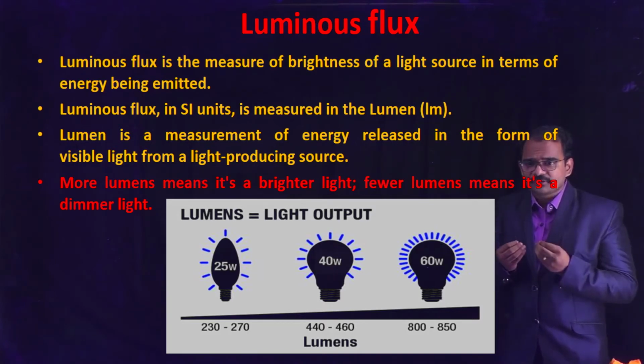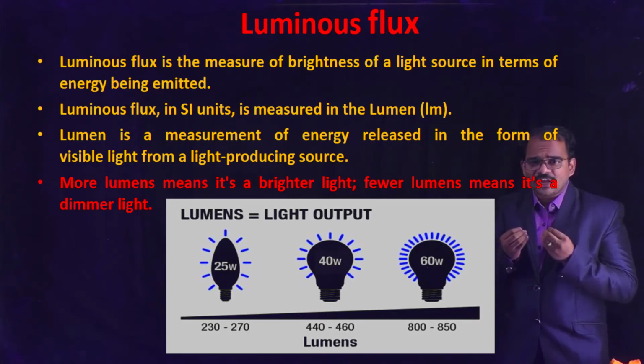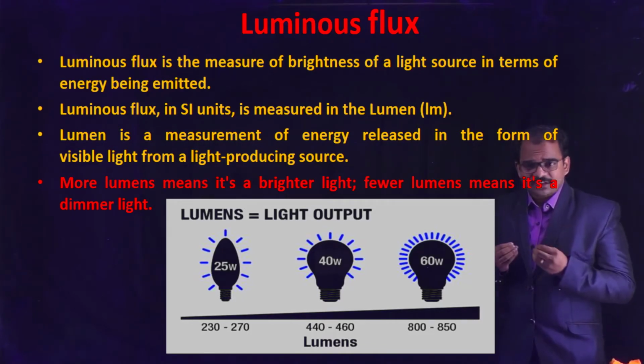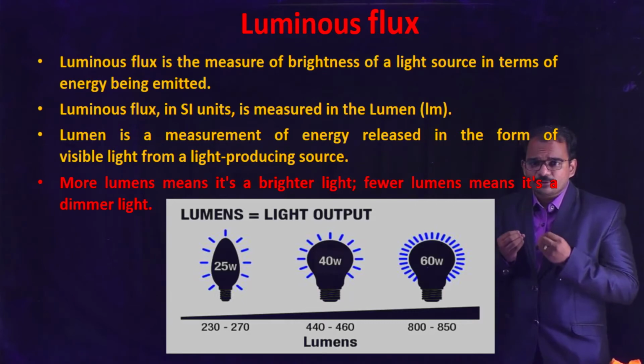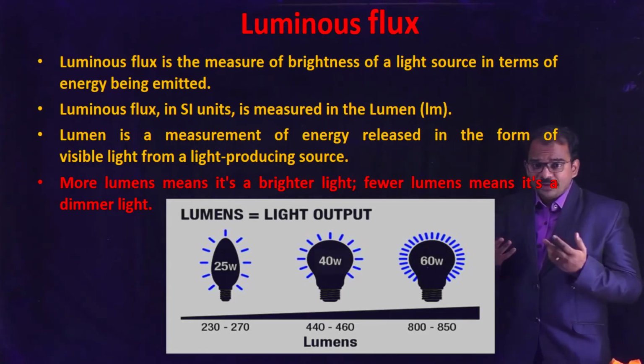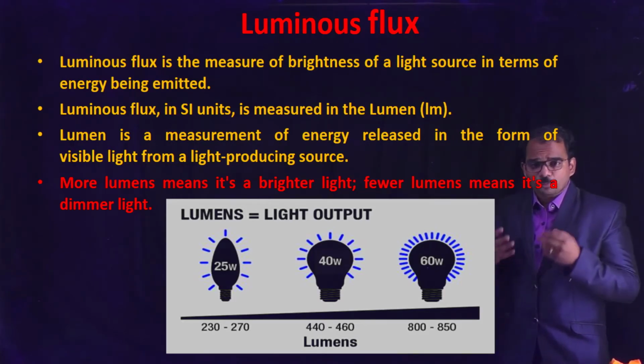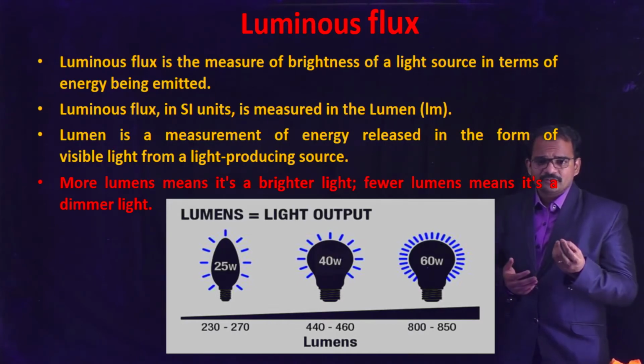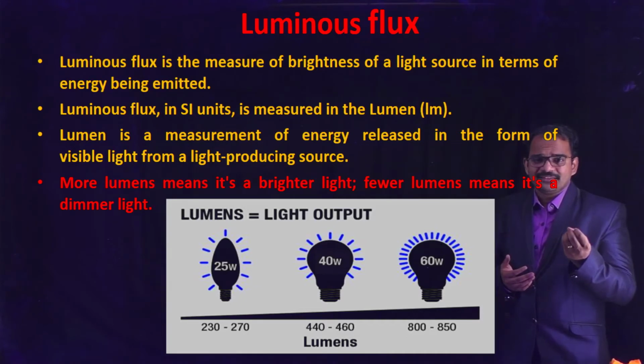Luminous flux is a measure of the brightness of a light source in terms of the energy being emitted. In SI units, luminous flux is measured in lumens, lm. So a lumen is a measurement of energy released in the form of visible light from a light-producing source. More lumens means more brightness, or a brighter light. Fewer lumens means it is a dim light, a dimmer light.